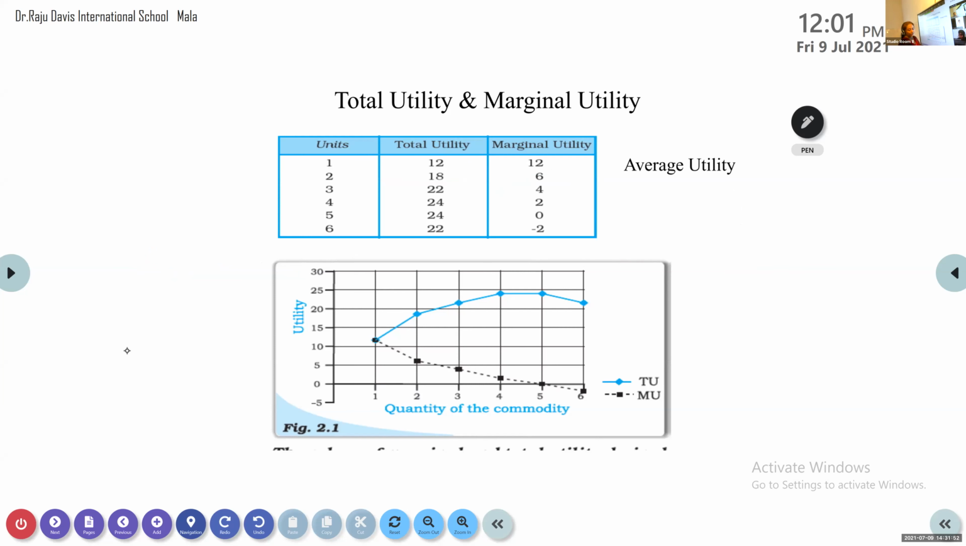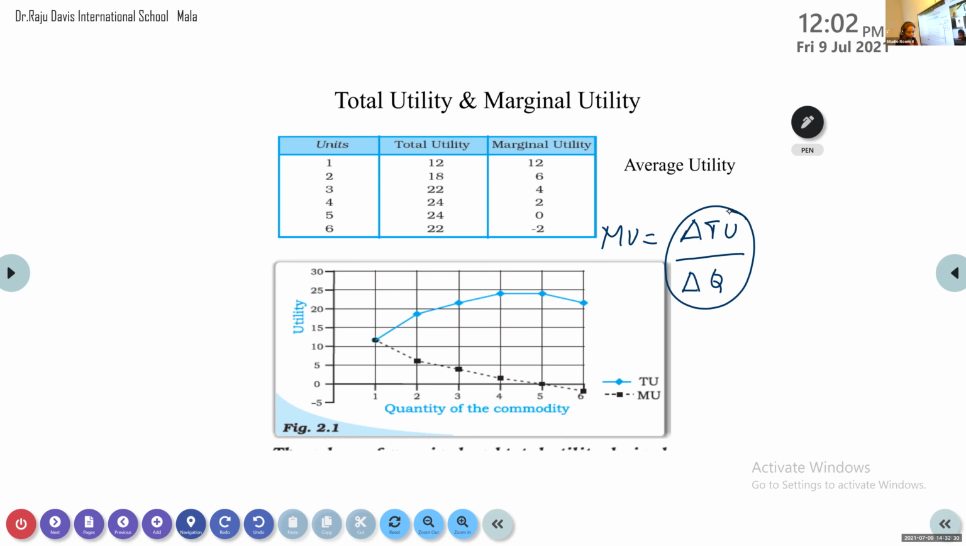Now there is one more method actually. I am just telling you, it is not compulsory, it is not given in your textbook. Marginal utility is equal to delta total utility divided by delta Q, that is delta quantity. Delta means a change. Delta TU is the change in total utility, and delta Q is the change in quantity. By seeing this also you will get marginal utility. It is just for your understanding.